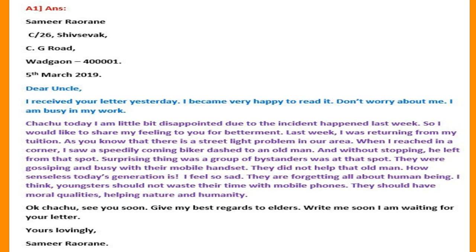A1, informal letter. First of all, we have to write the sender's address at the right side of your answer sheet. It is called a block format letter writing. As you can see, the address is like this: Samir Raurane, C20 Shiv Sevak, CG Road, Vadgaon, 5th March 2019. Date you should write like this.